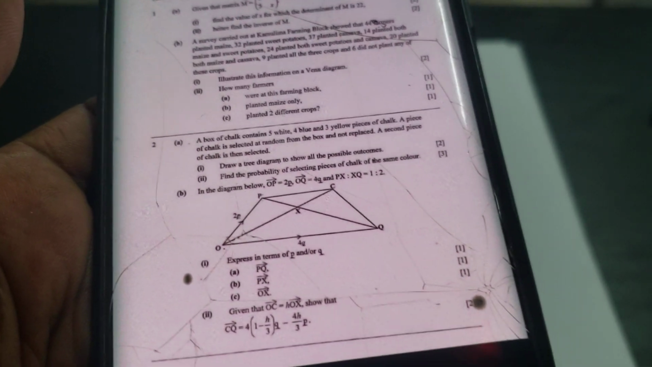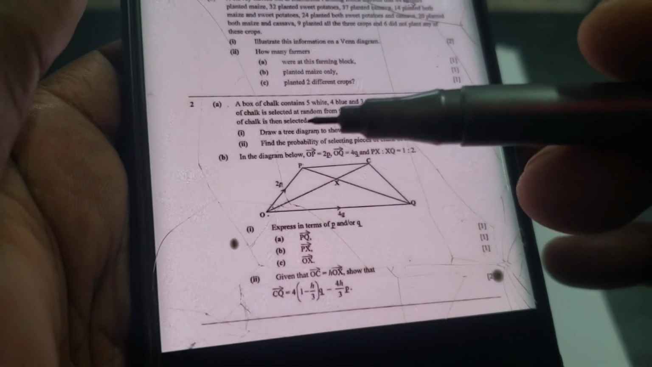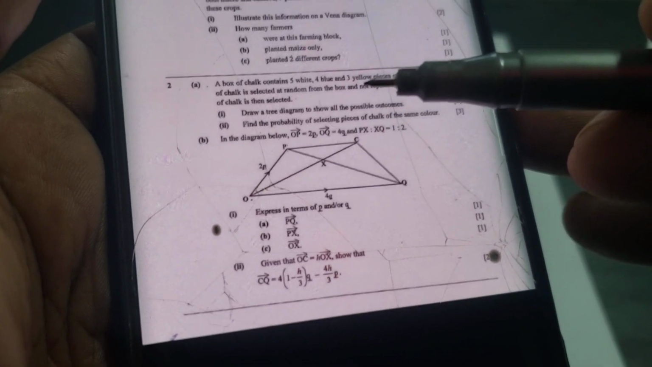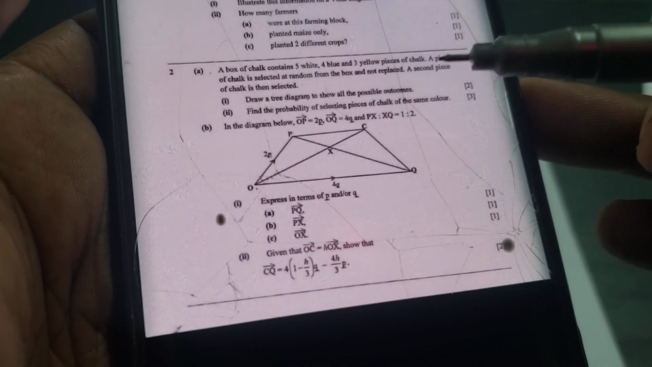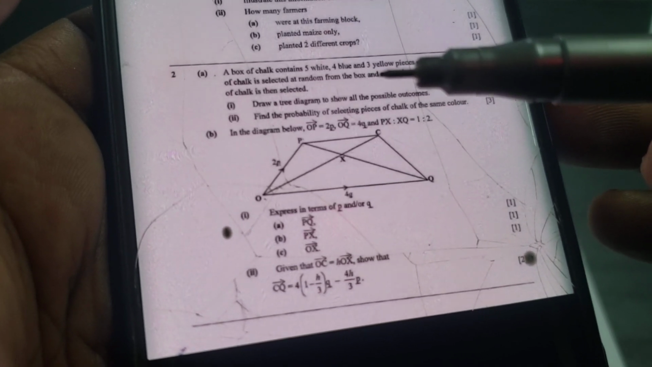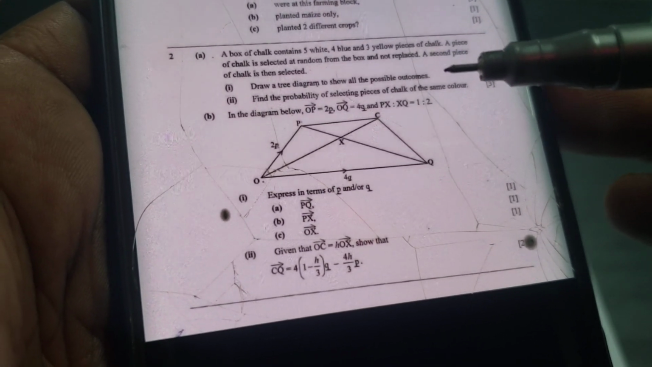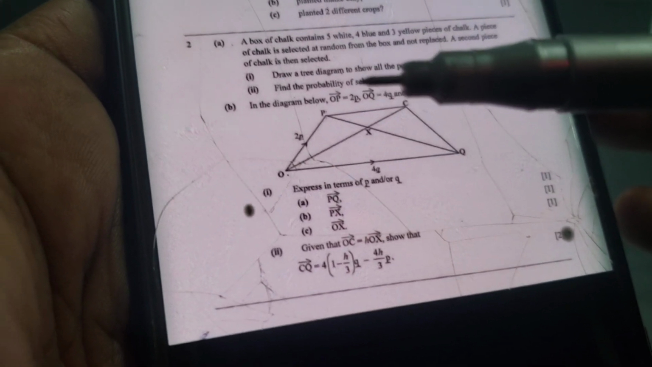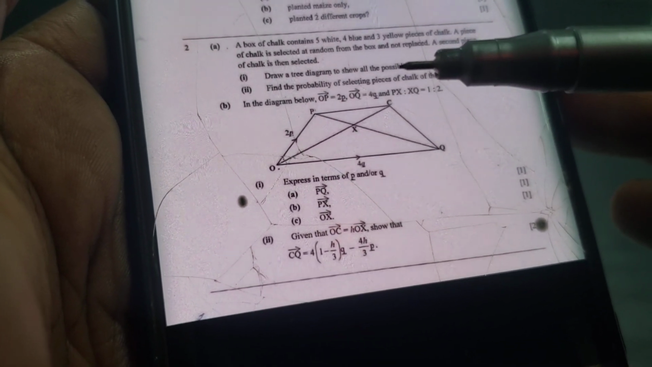All right, the solving continues. Look at this now. Question 2a is saying that a box of chalk contains 5 white, 4 blue, and 3 yellow pieces of chalk. A piece of chalk is selected at random from the box and not replaced. A second piece of chalk is then selected. Draw a tree diagram to show all the possible outcomes.